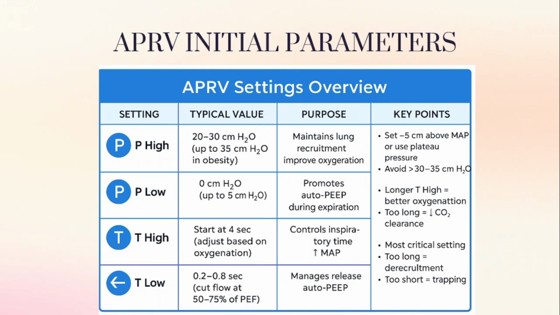And we will come to the T low. In T low we can set 0.2 to 0.8 seconds. How do we set it? We use a cutoff flow at 50 to 75% of peak expiratory flow. The purpose of T low is to manage the release and auto-PEEP. It is the most critical setting. If we keep T low too long, derecruitment will happen. If we keep it too short, air trapping will happen. According to that, we set the T low.